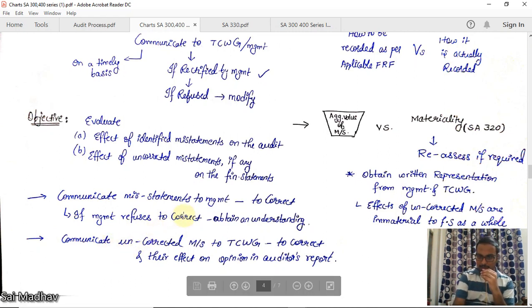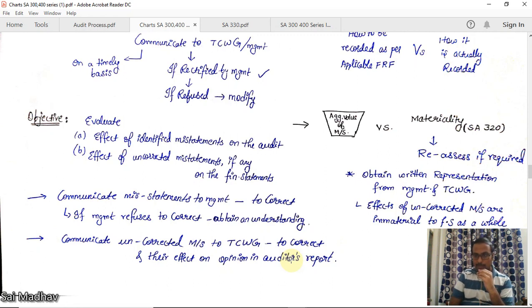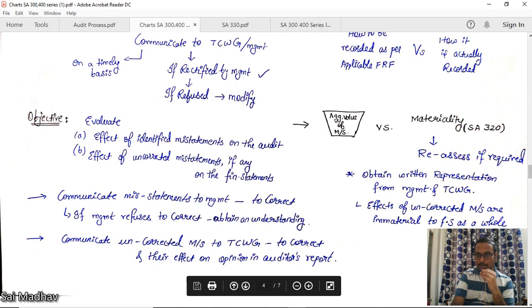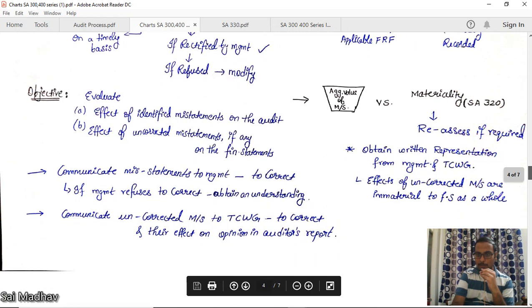First, if management corrects, there is no issue. If it is not correcting, you should obtain an understanding and communicate the uncorrected misstatements to TCWG to correct, and consider their effect on the opinion in the auditor's report. If not corrected, what is the effect on the auditor's report? You have to consider that, whether you will modify, disclaim the opinion, or give an adverse opinion.